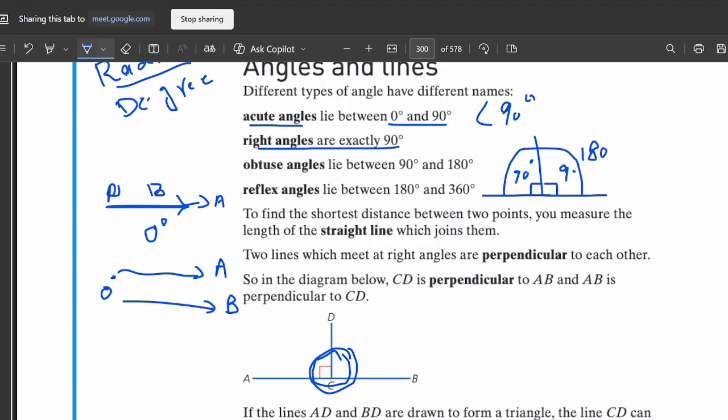So it means that if our angle is more than 90 degree but less than 180 degree, then we will call it an obtuse angle. Have you got it? If our angle lies in this region, where we have drawn this line, in the region between line A and B, then we will call it obtuse.